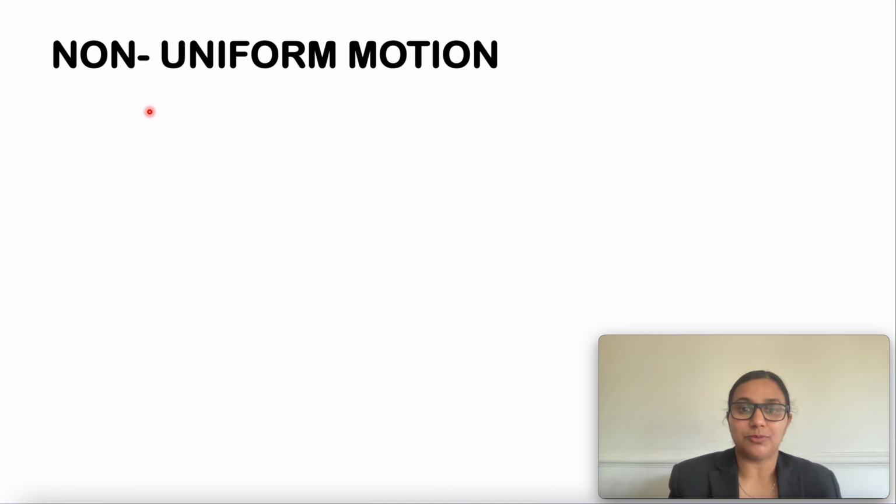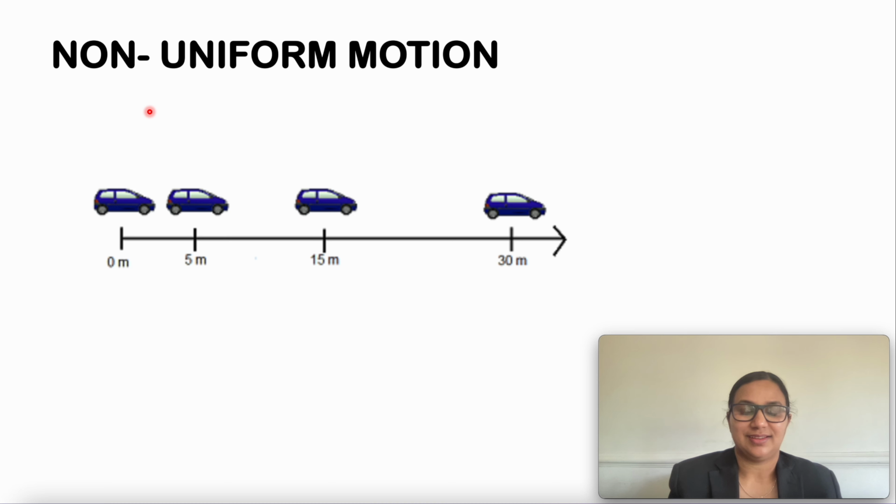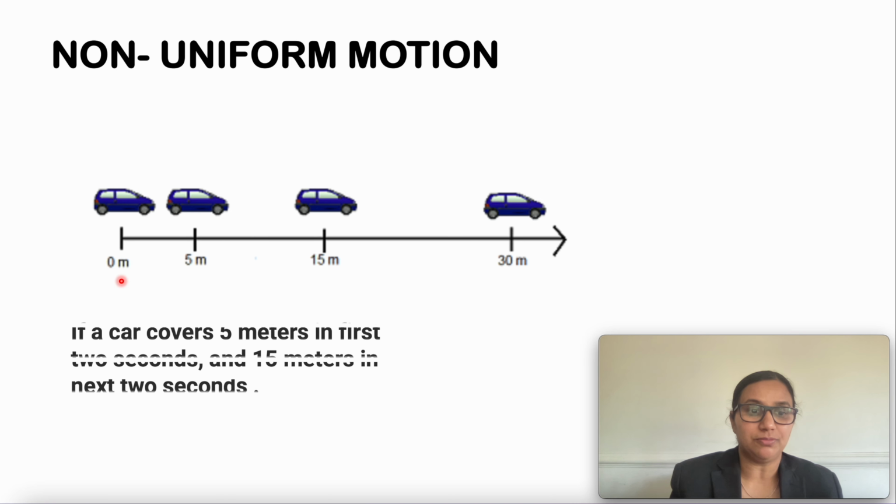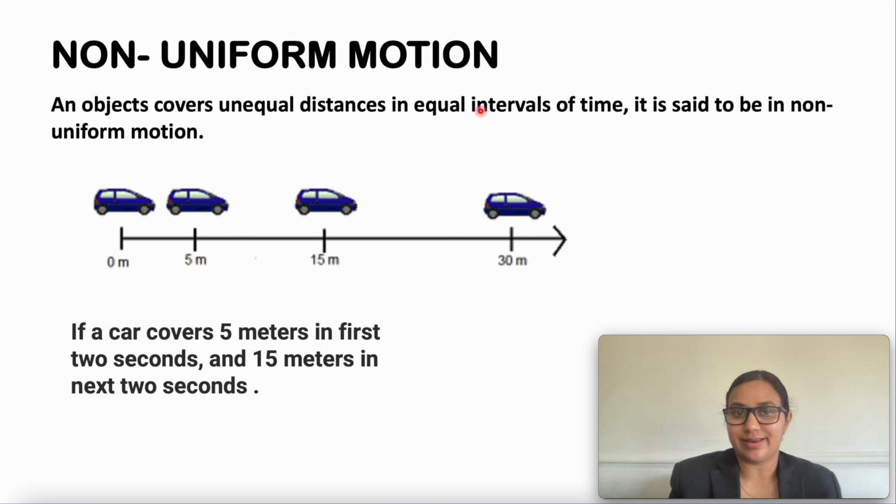What about non-uniform motion? If you remember the previous diagram, as you can see here, the car covers unequal distance in equal intervals of time. Then the object is said to be in non-uniform motion. If a car covers 5 meters in the first 2 seconds, 15 meters in the next 2 seconds, etc., then you can say that the object is in non-uniform motion. If an object covers unequal distance in equal intervals of time, it is said to be in non-uniform motion.